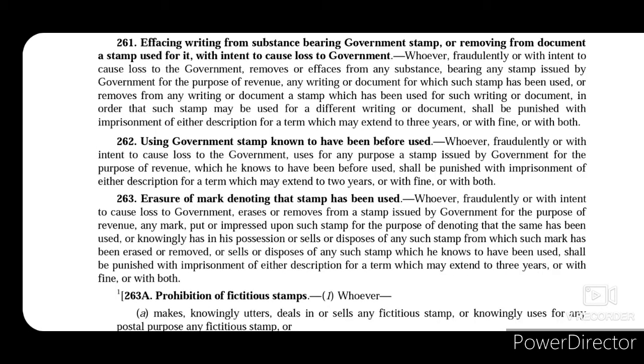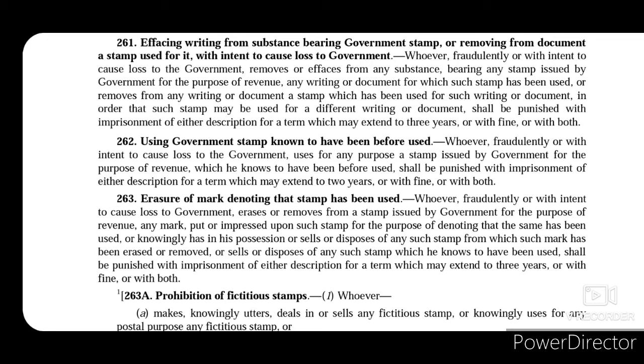Now section 261 talks about effacing writing from a substance bearing a government stamp, or removing from a document a stamp used for it, with intent to cause loss to the government. So whoever does the act fraudulently or with intention to cause a loss to the government, so his intention was to cause a severe loss to the government, and in that process he removes or effaces from any substance that bears any stamp issued by the government for the purpose of revenue.